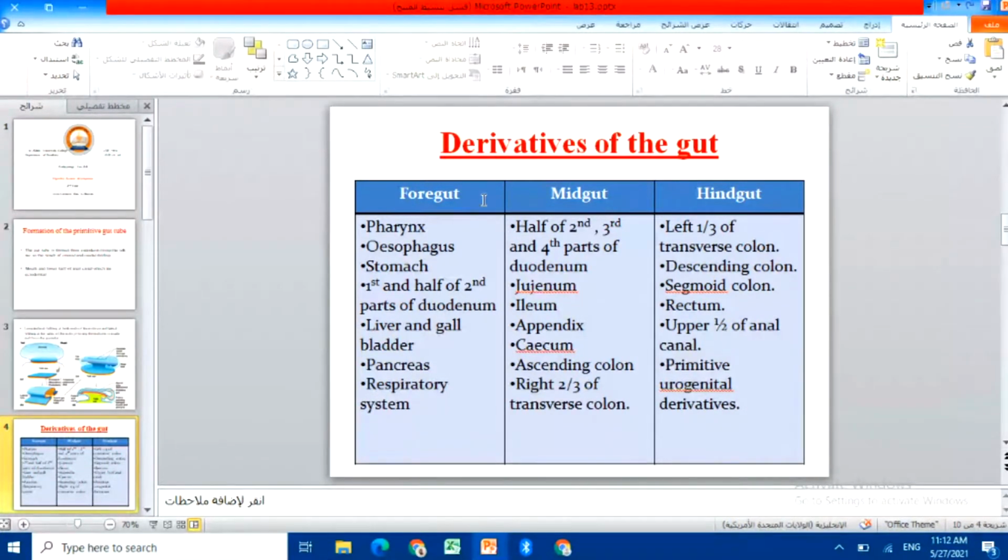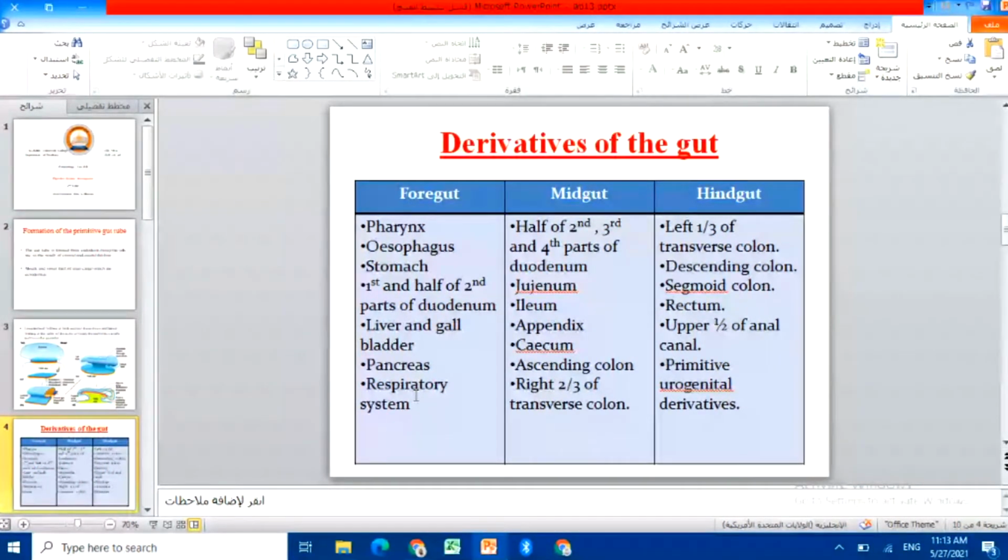So the foregut will have derivatives, or will form parts of the digestive system. Look, the foregut will form the pharynx, esophagus, stomach, the first part and half of the second part of the duodenum, liver and gallbladder, pancreas, and the respiratory system, or let's say the respiratory tracts that are near to the digestive tract.